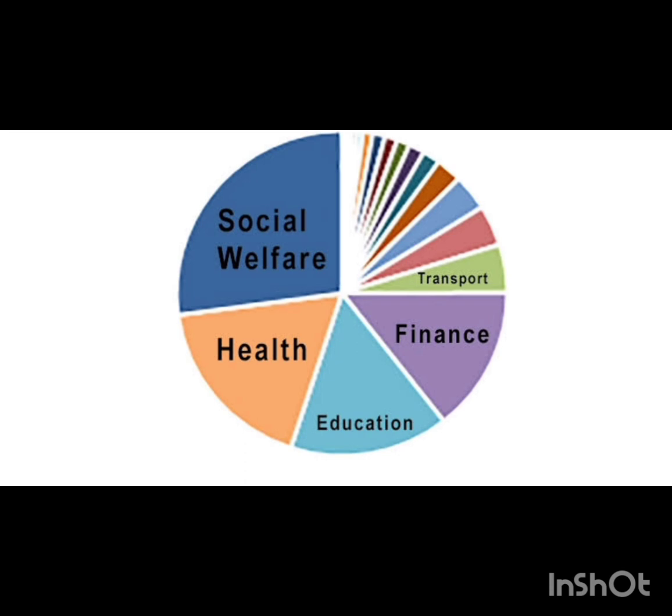Unproductive expenditure means expenditure which does not add to the productive efficiency of the economy, for example expenditure on administration, defense, law and order. These are considered unproductive because they do not directly increase the productive efficiency of the economy. Indirectly they definitely help, because expenditure on law and order helps to attract MNCs. If there is proper law and order in a country, then only companies will be attracted to invest in the country. If there is no proper law and order, nobody will take a risk to invest in that particular country.